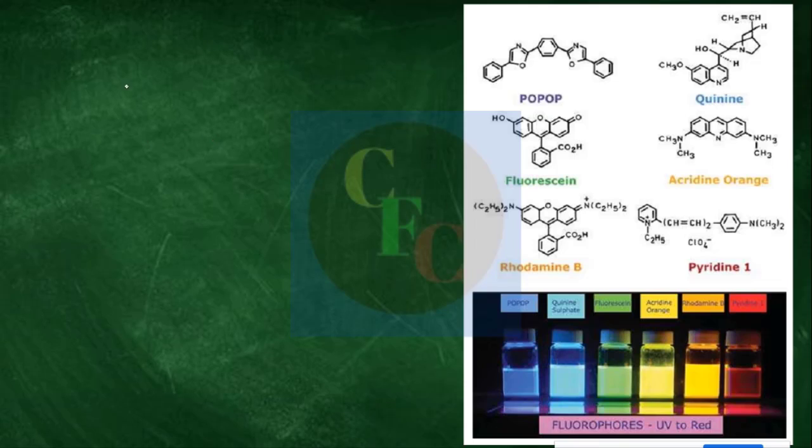Now next we will concentrate on fluorescence. And as we know, these are typically shown by organic molecules. So you can see on the right hand panel the colors, and the structures are also written there.